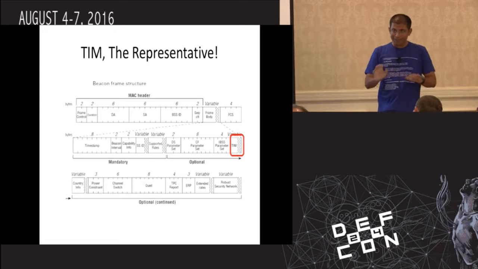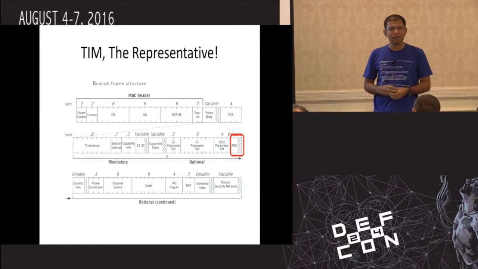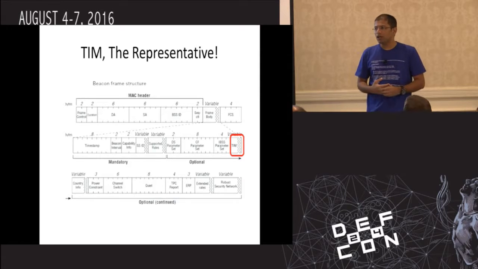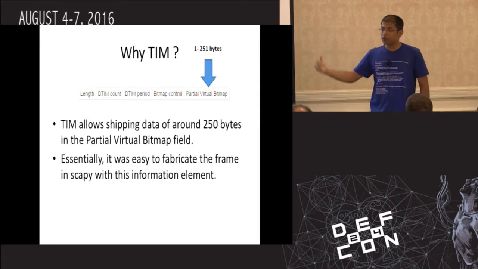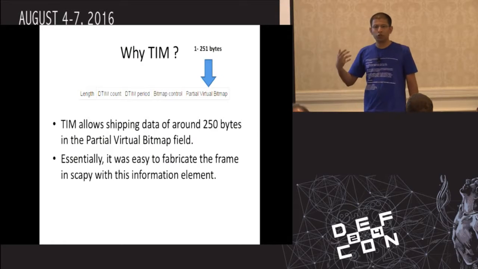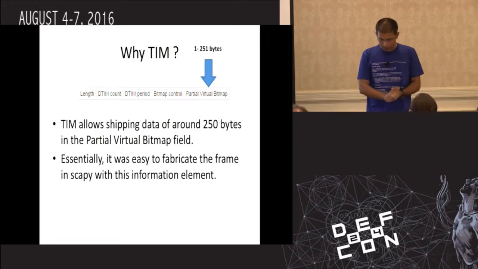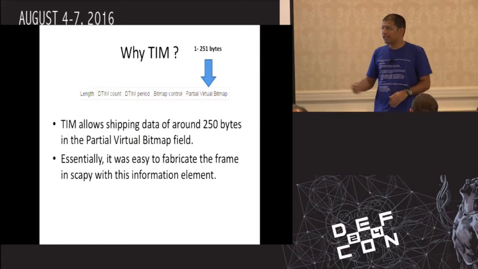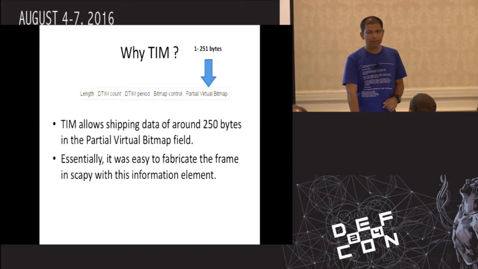So for representation, we have picked up a particular information element, and that is TIM, the traffic indication map. Why specifically TIM? It is because this was the first information element which allowed us to ship 250 bytes of data in a non-payload field. And it was pretty easy to fabricate the frame in Scapy using this particular information element.